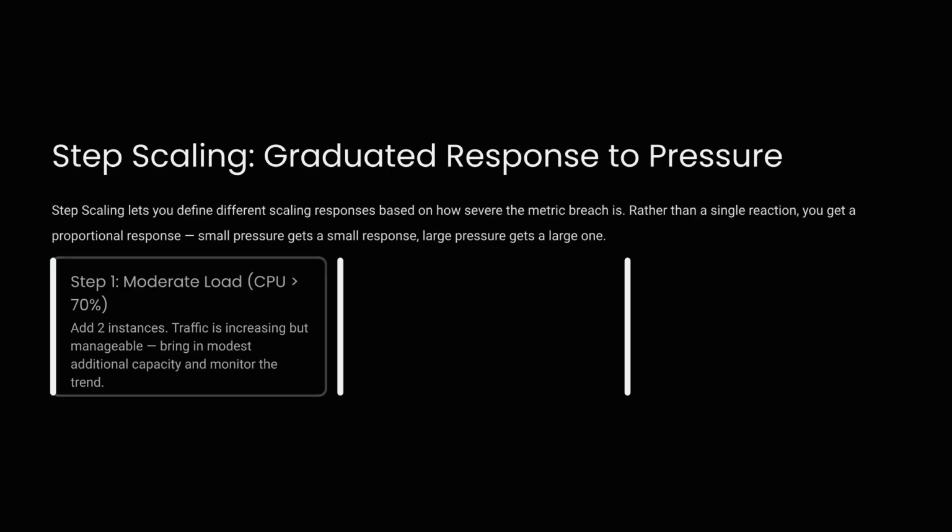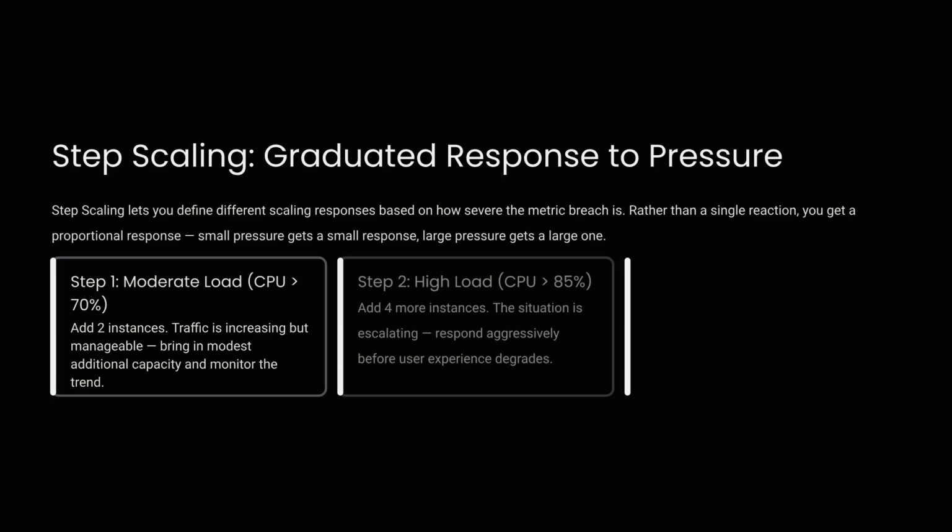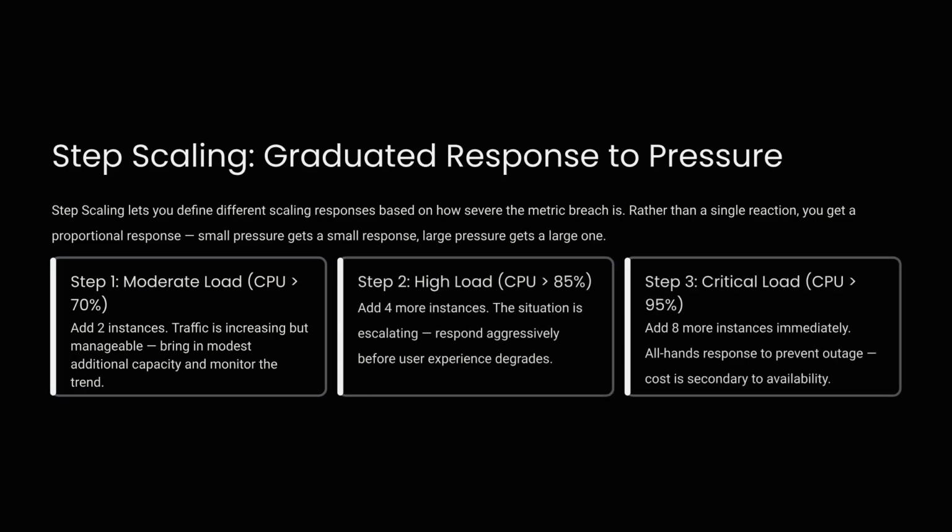Step scaling provides a graduated response to pressure based on the severity of the metric breach. Small pressure yields a small response, while large pressure gets a larger one. Examples include adding 2 instances for moderate load, 4 for high load, and 8 for critical load to prevent outage.